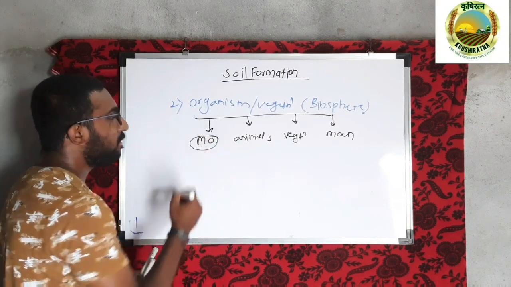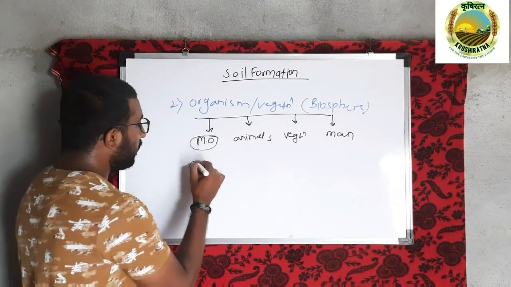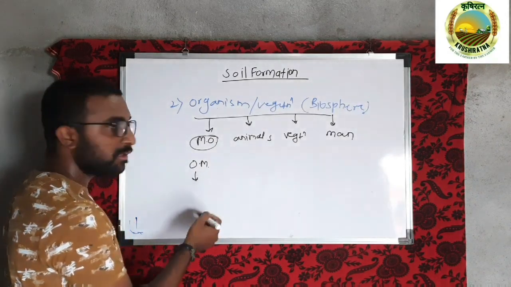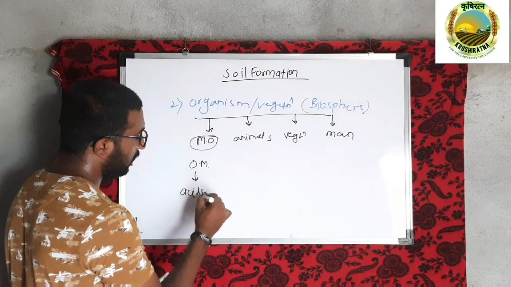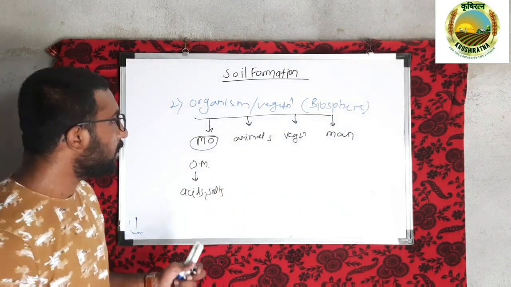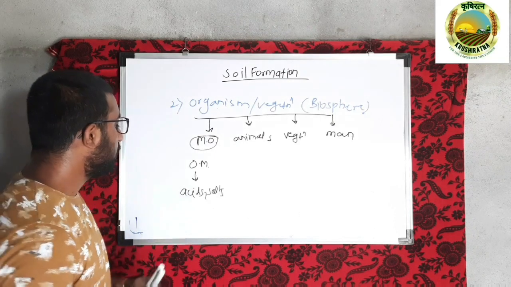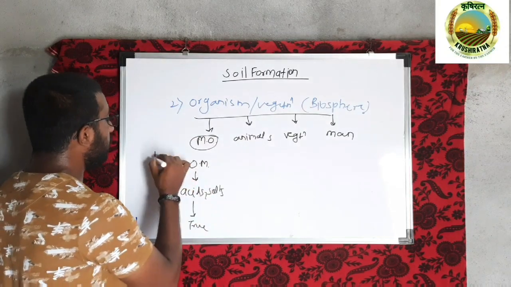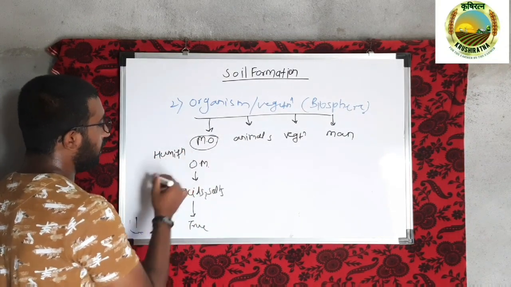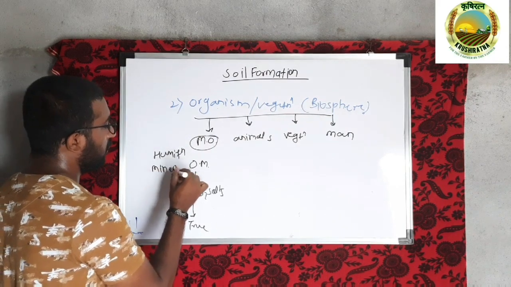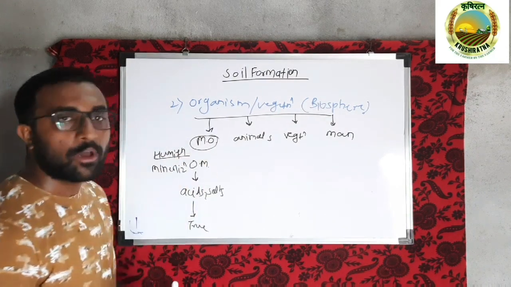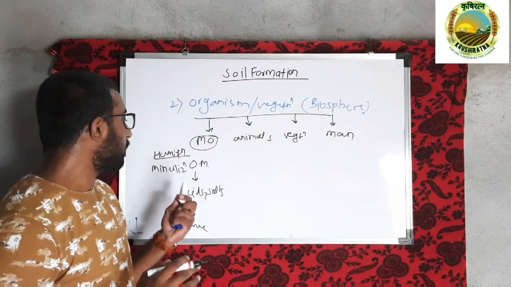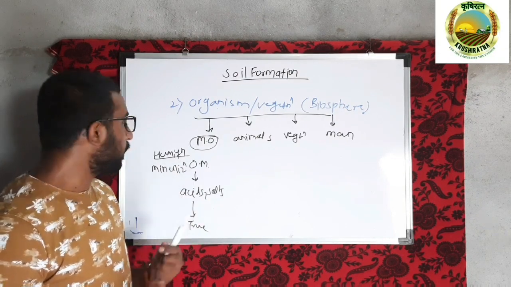As you know, microorganisms decompose the organic matter, and during decomposition this organic matter secretes some acids and salts. These acids and salts take part in the chemical weathering of the rocks and ultimately form the true soil. So microorganisms majorly take part in the humification process and mineralization process of the soil. Humification is the formation of humus from organic matter, that is, the formation of well decomposed colloidal matter in the soil after the decomposition of organic matter.